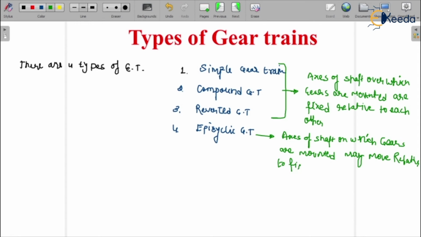We will see the diagram of each gear train, so it will be easy to understand.